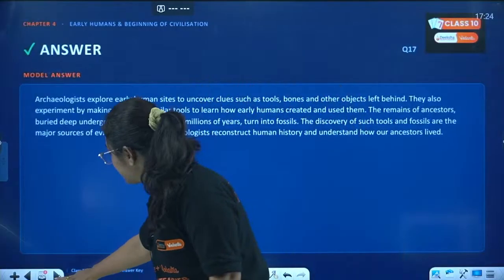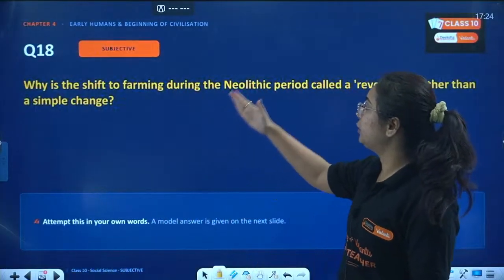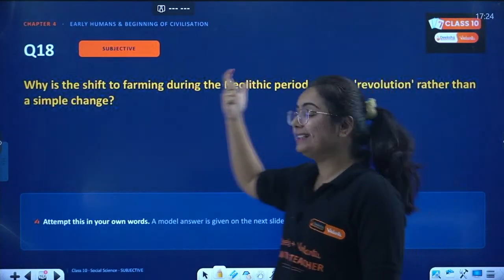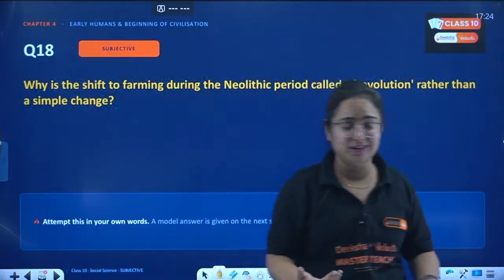Okay, next one. Why is the shift to farming during the Neolithic period called a revolution rather than a simple change? Because it was not a simple change. Why?